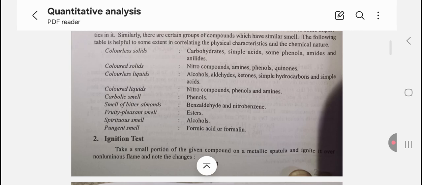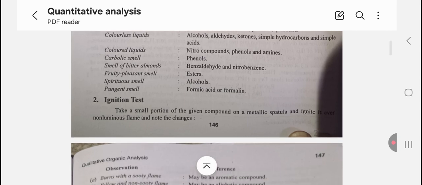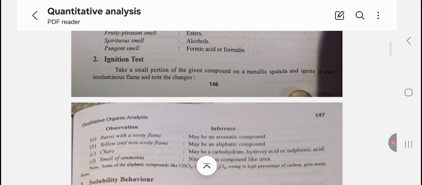Colorless solids: carbohydrates, simple acids, some phenols. Colored solids: nitro compounds, amines, phenols, quinones. Colorless liquids: alcohols, aldehydes, ketones, simple hydrocarbons, etc. Colored liquids: nitro compounds, phenols, amines. Carbolic smell: phenols. Smell of bitter almonds: benzaldehyde and nitrobenzene. Fruity pleasant smell: ester. Spirituous smell: alcohols. Pungent smell: formic